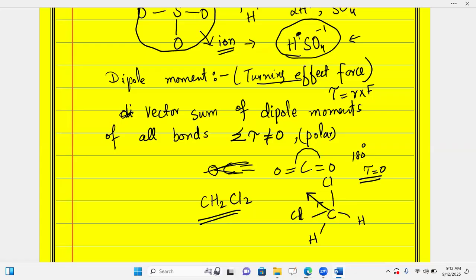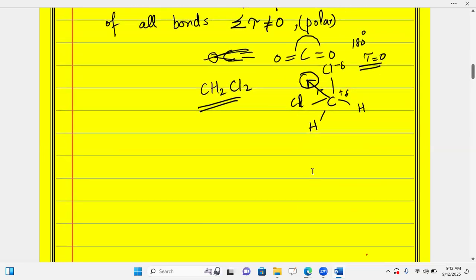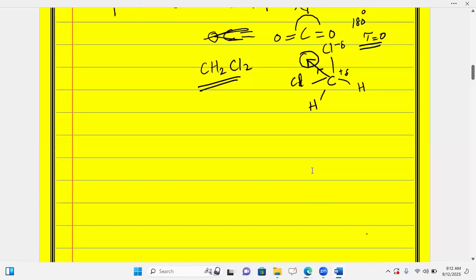Then I will say that the carbon atom is going to show partial positive and this chlorine is going to show partial negative, and the other chlorine stays neutral. Then there will be a dipole moment, and the molecule will be attracted towards this direction and will be rotating towards this direction. So that gives us the dipole moment concept of physics in explaining molecular structure.